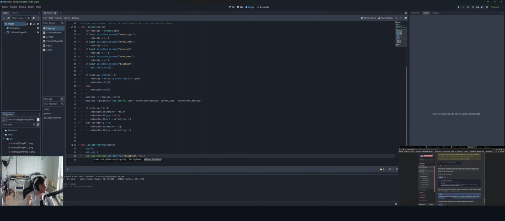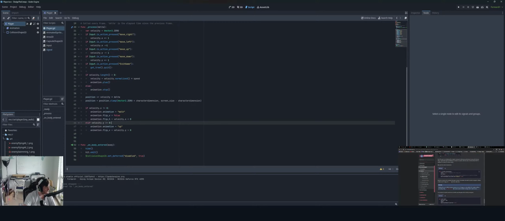Disabling the area's collision shape can cause an error if it happens in the middle of the engine's collision processing. Using set deferred tells Godot to wait to disable a shape until it's safe to do so. That's good that that exists. That's nice. So this is the last piece to add to the function we can call to reset the player when starting a new game.